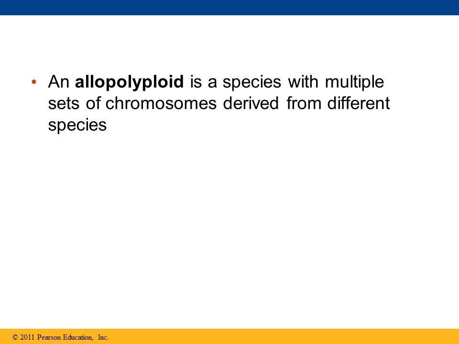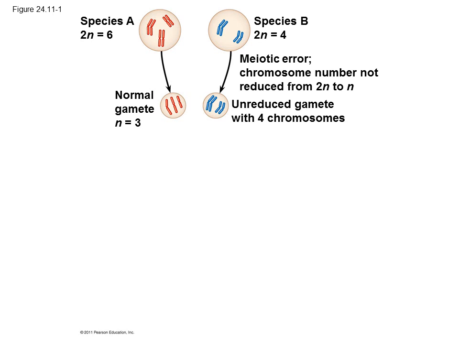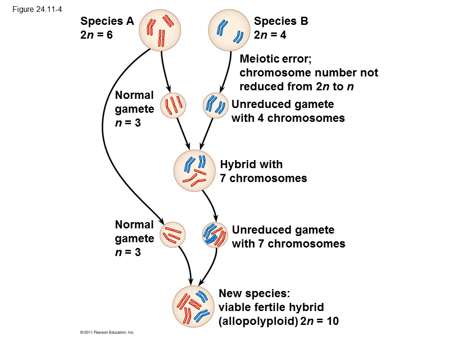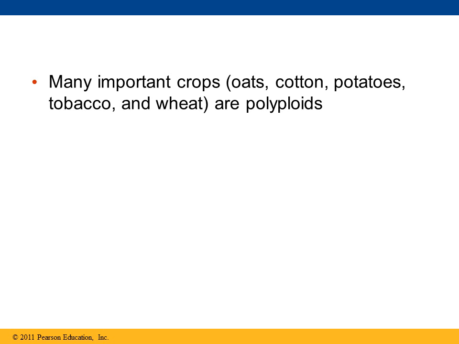Then we have allopolyploidy, which is when different species mix together multiple sets of chromosomes. So, for example, we have species A and species B, and over time, we get a new species when the two sets of chromosomes are mixed. Now, many important crops today, such as oats, cotton, potatoes, and wheat, are polyploids.